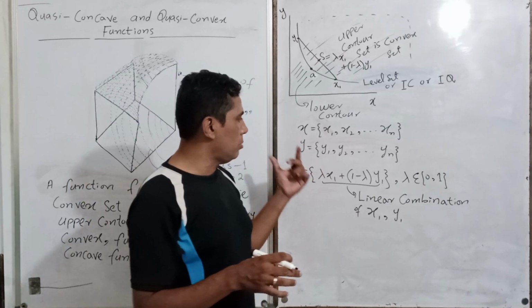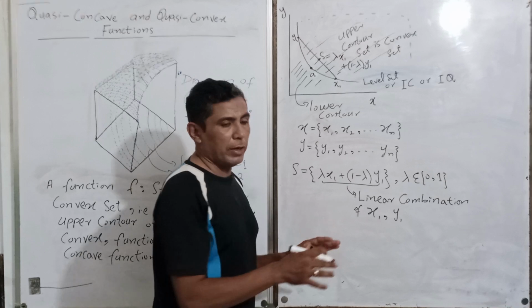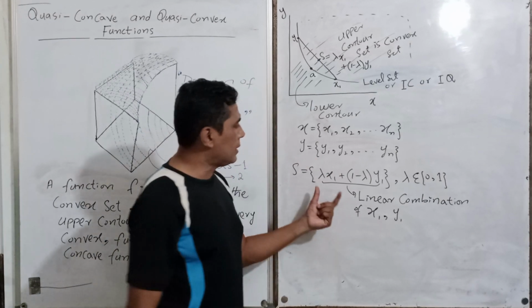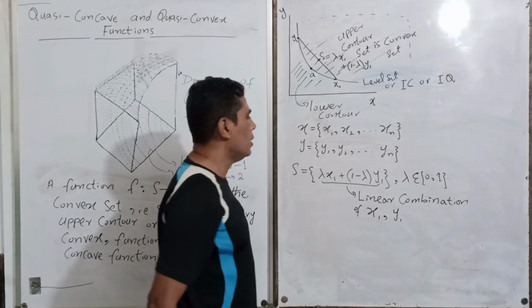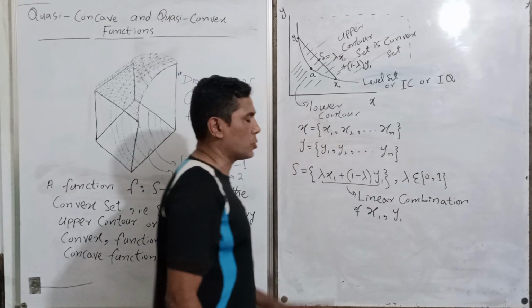So in that lecture you can see how you can define the convex set. I am not going into detail of that topic now. I am just recalling that this is the convex set and a linear combination of x1 and x2.